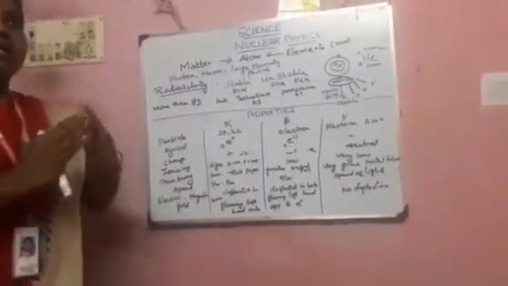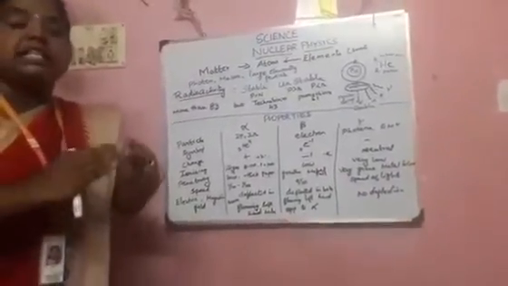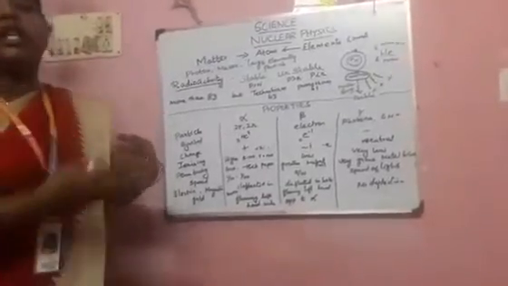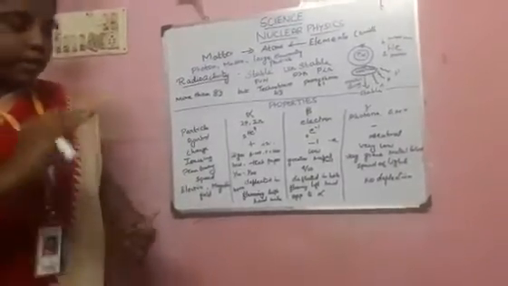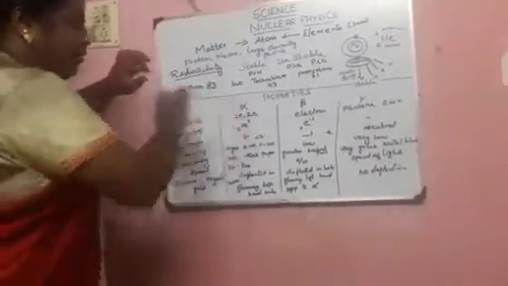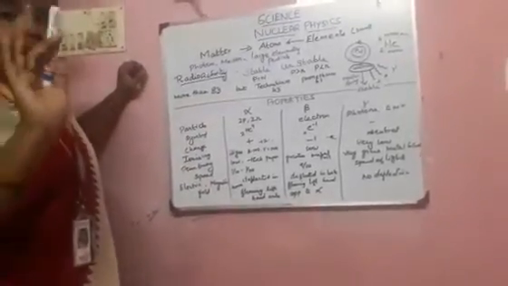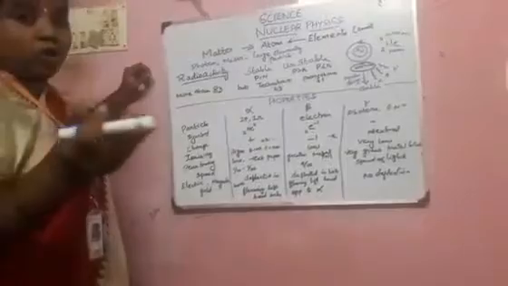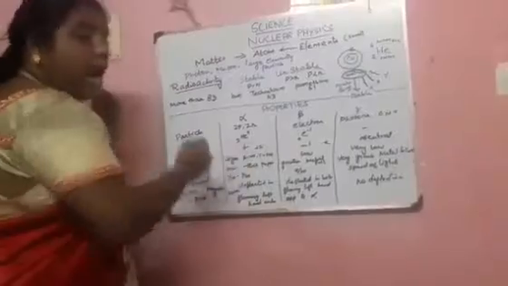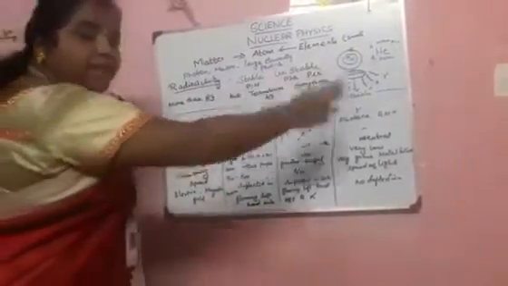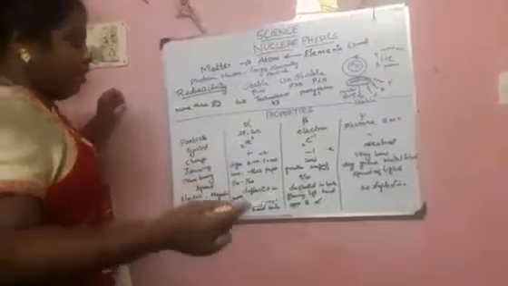And next one, ionizing. What is meant by ionizing? That means the element having the ability to be easily converted into an ionic substance, whether it should be a cation or an anion. That is the ionizing property. Alpha has a high ionizing ability, easily getting converted into ions. Compared with beta, alpha should be 100 times greater, and compared with gamma, it should be 1000 times greater. Next one, beta. Beta is a low ionizing one, and gamma is very low in that.